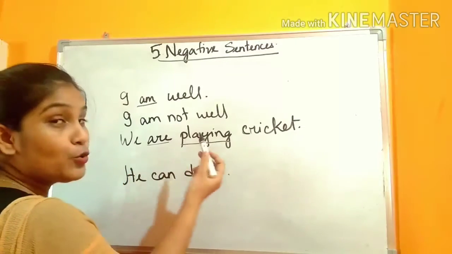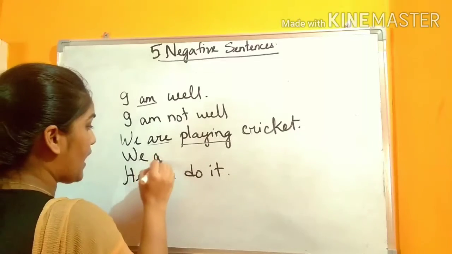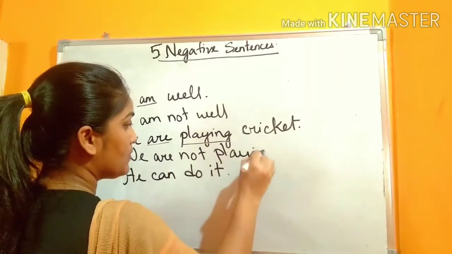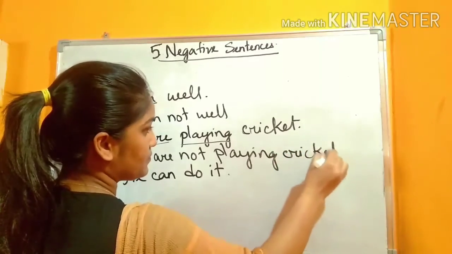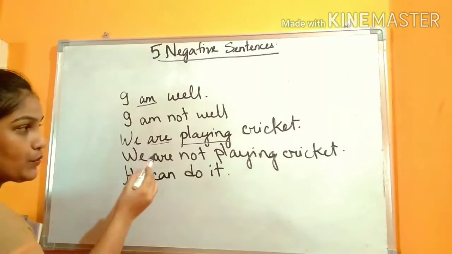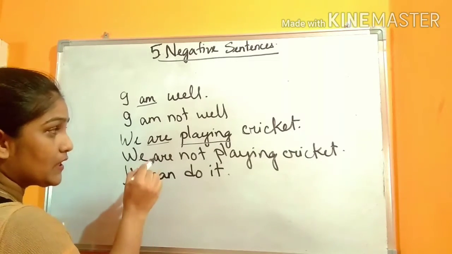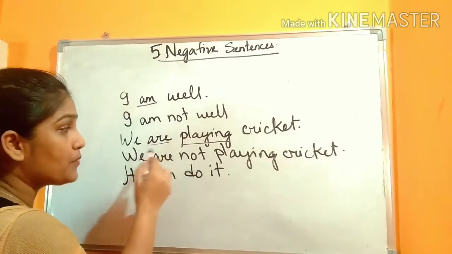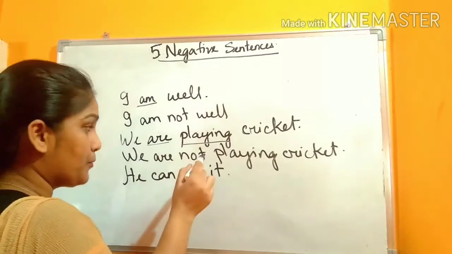If there are two verbs, where will we put the no or not? We are not playing. So we will use the negative no or not between the two verbs.